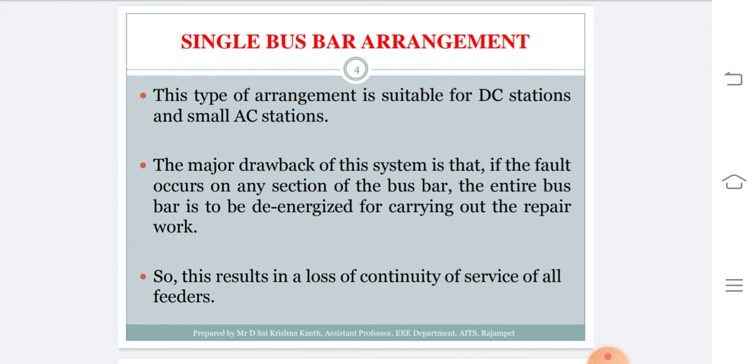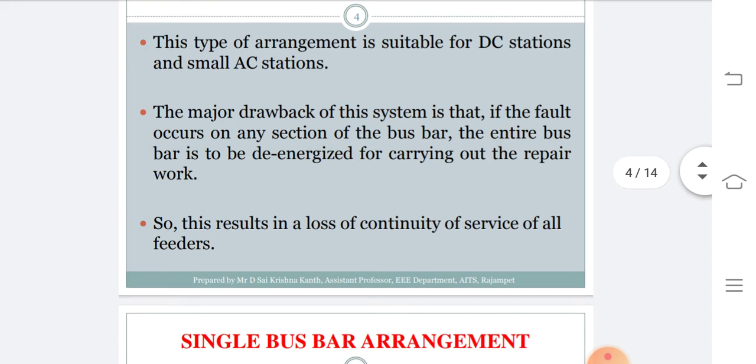This system has a major drawback that if the bus bar is subjected to a fault, then the electricity consumers, whoever are connected to that outgoing line, have to suffer with loss of supply. So this results in a loss of continuity of service of all feeders.